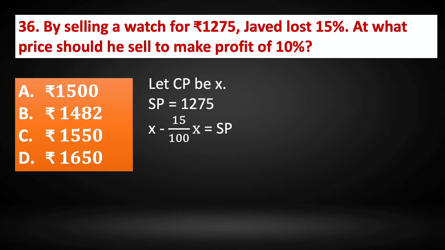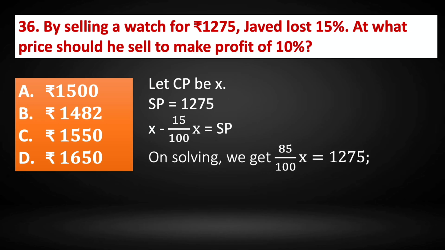When we solve this particular equation, we take the LCM and solve for it. 100 minus 15 is 85. So 85 by 100x is 1275. When we further solve it, we will get the value of x. The value of x, which is the cost price, is 1500. So Javed is buying for 1500 and selling for 1275 and making a loss of 15%.